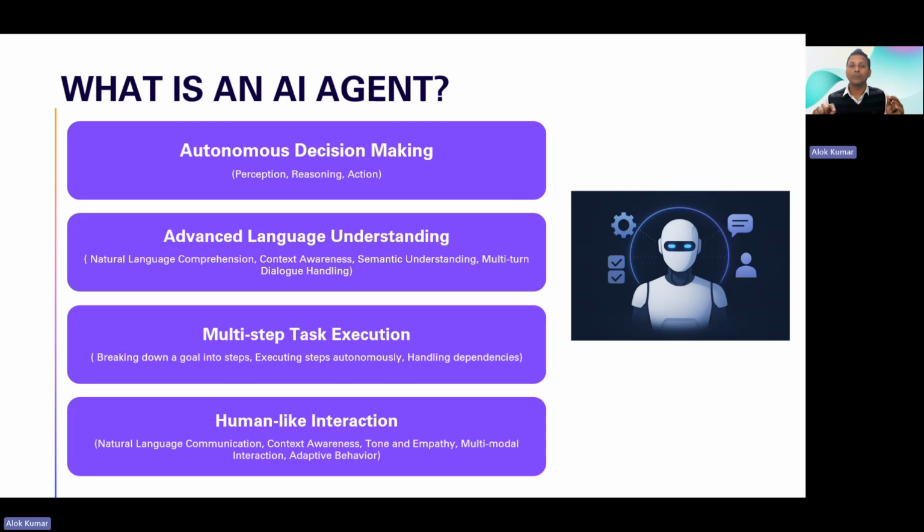What kind of tasks can it complete? It can complete your customer self-service response. It can make a decision whether some alert message should be sent to the respective stakeholders or not based on the facts and figures. It can also approve or deny loans based on the documents it actually accepts from the customer or from the operators.